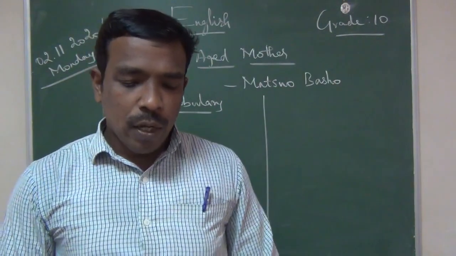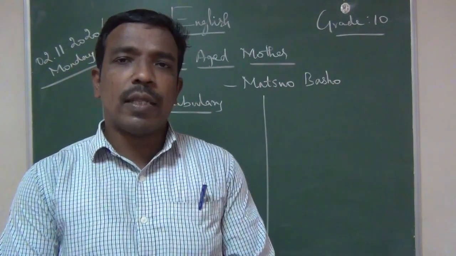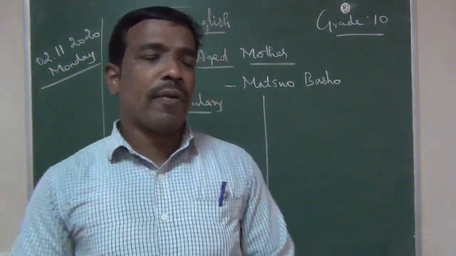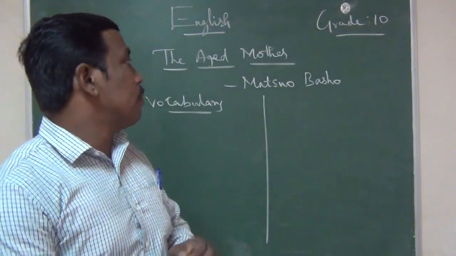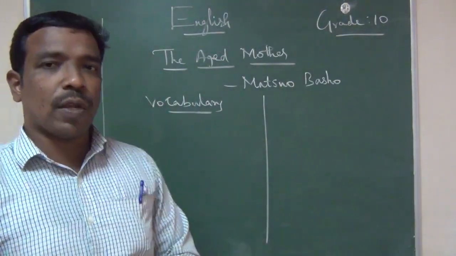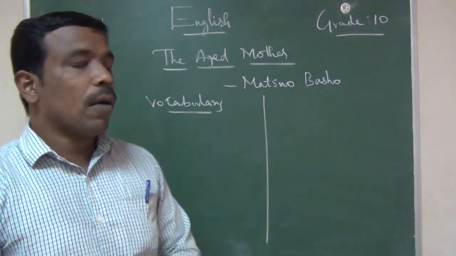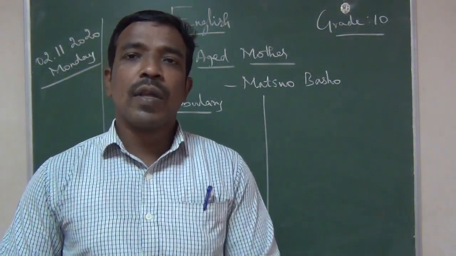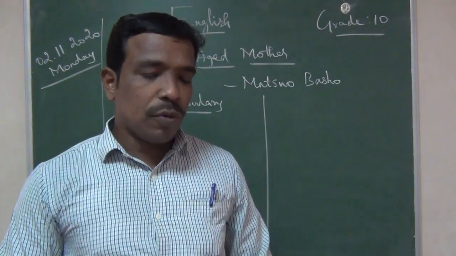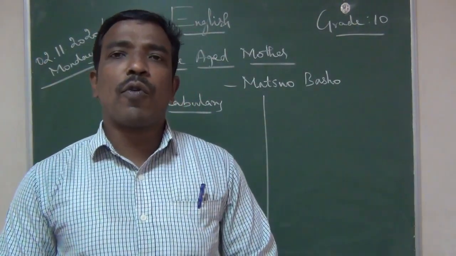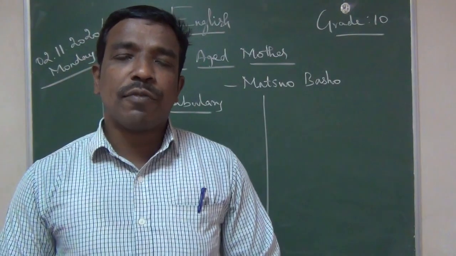Have you understood? So today we are going to learn this 4th unit supplementary, The Aged Mother by Matsuo Basho. What is the supplementary title? The Aged Mother by Matsuo Basho. Actually this Matsuo Basho is one of the famous poets of Japan.